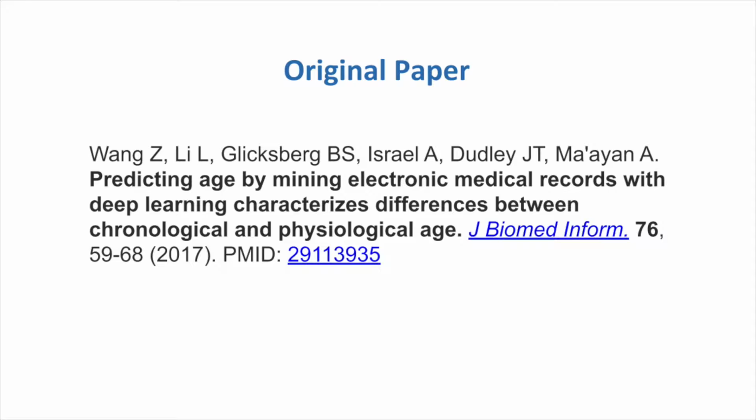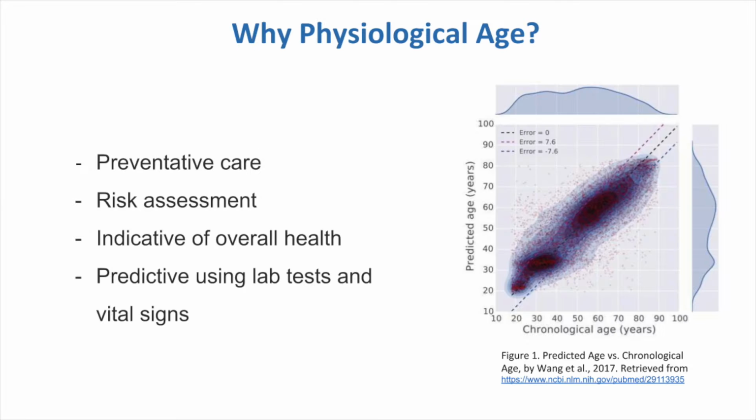My goal was to miniaturize this model and deploy it for consumer use, so the first thing I did was recreate the model described in the paper so I could get a better feel for the deep learning framework it used. So why do we care about physiological age?